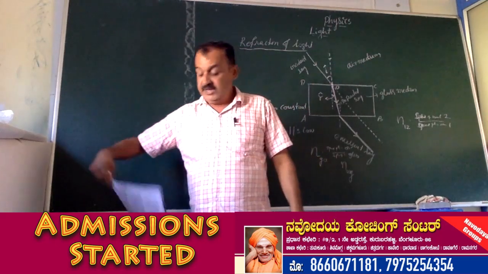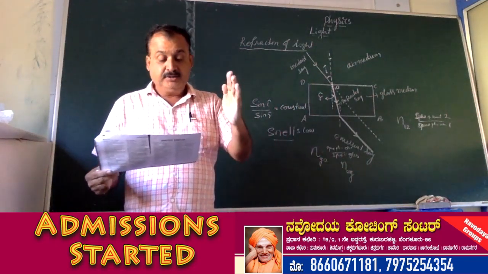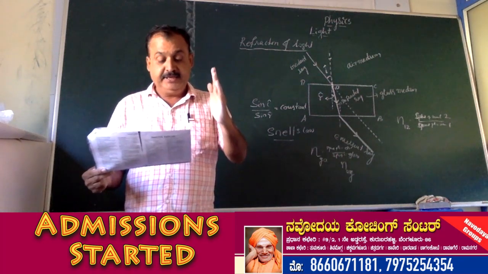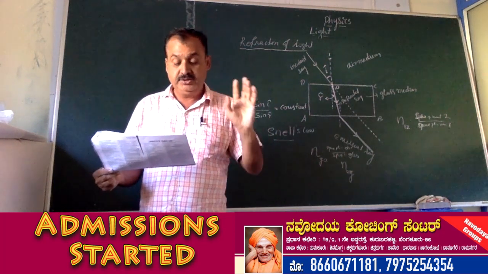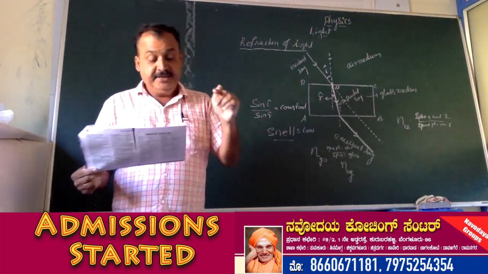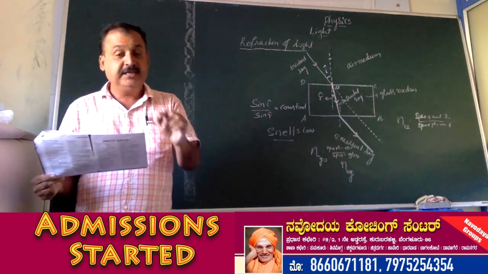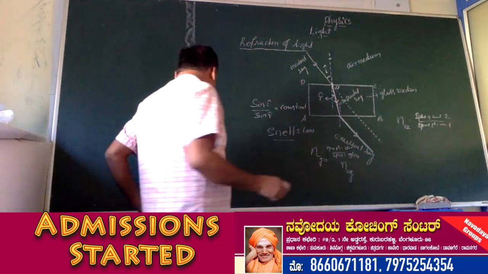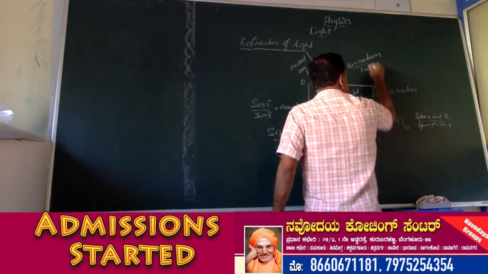So what is refraction of light? Change in path of a light ray as it passes from one medium to another medium is called refraction of light. A medium in which the speed of light is more is known as optically rarer medium. Here, this is the air media. This air media is called a rarer medium.